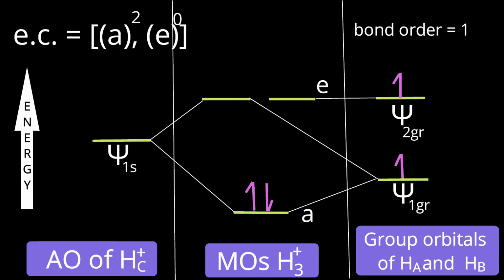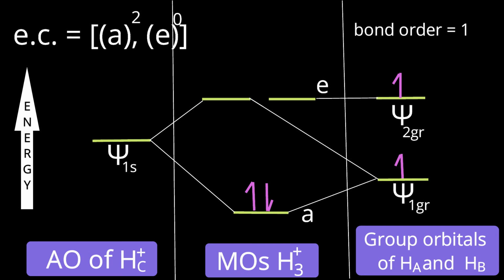Total how many electrons do we have? 2. So where will those electrons enter? In A. So the electronic configuration is represented here. In A, 2 electrons are there, and in the E set, no electrons are there. What will the bond order be? Bond order is equal to the number of electrons in bonding orbitals minus the number of electrons in antibonding orbitals, divided by 2.